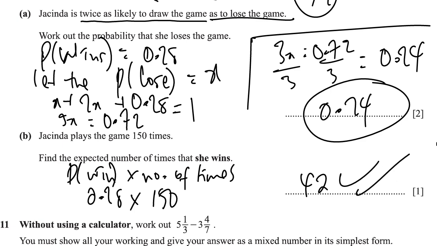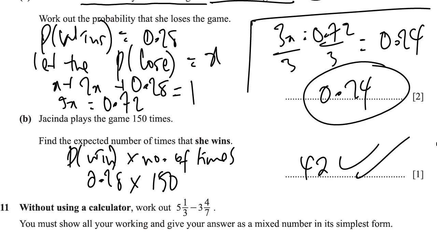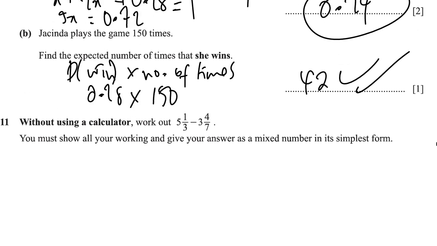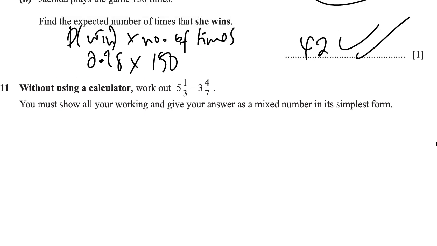Right? So it's expected that she's going to win 42 times. That's the expectation based on the probability.